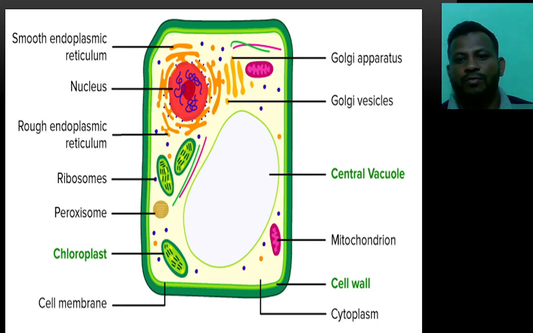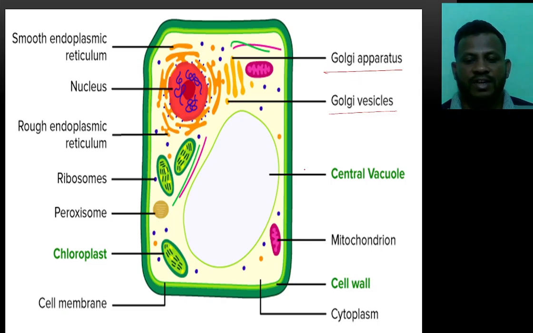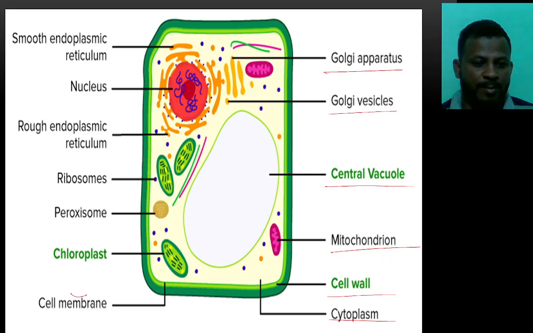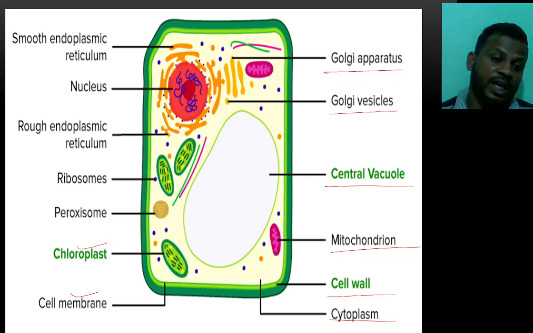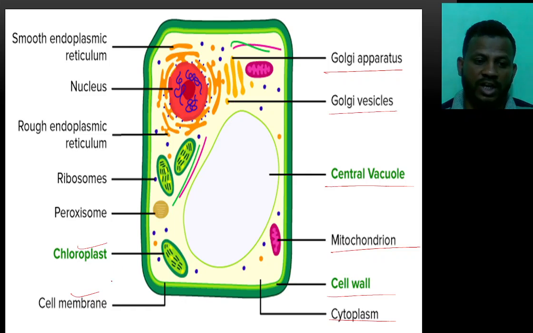Look here, first one is the Golgi apparatus, Golgi vesicles, central vacuole, mitochondria, cell wall and the cytoplasm. Here the cell membrane, chloroplast. Here we can see the chloroplast, which gives the green color to the leaves.